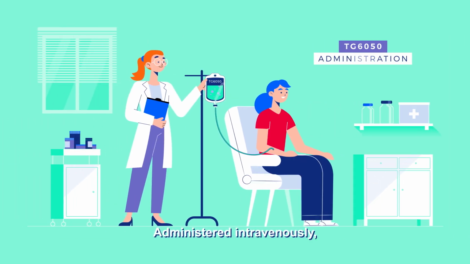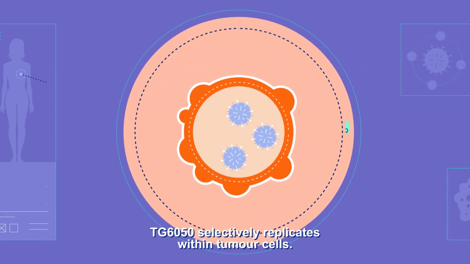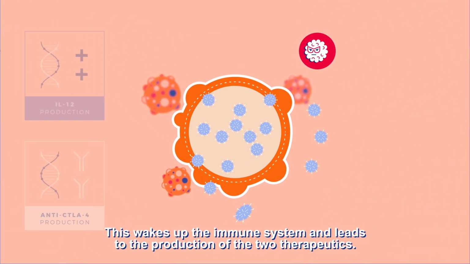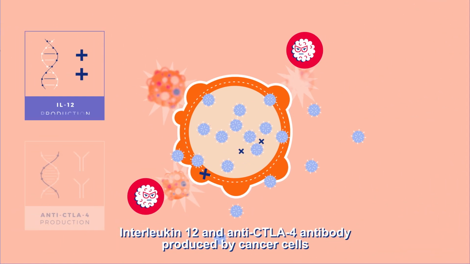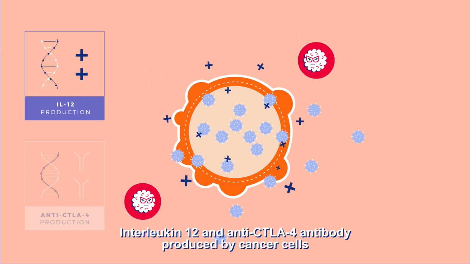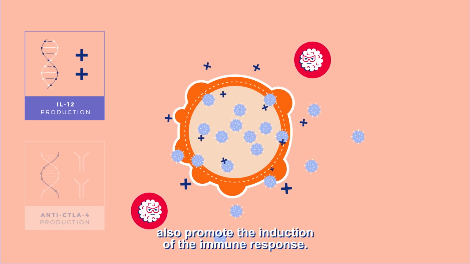Administered intravenously, TG6050 selectively replicates within tumor cells. This wakes up the immune system and leads to the production of the two therapeutics. Interleukin-12 and anti-CTLA-4 antibody produced by cancer cells also promote the induction of the immune response.